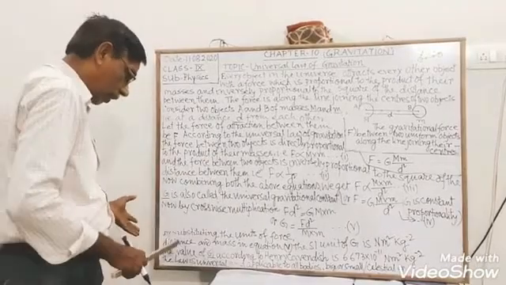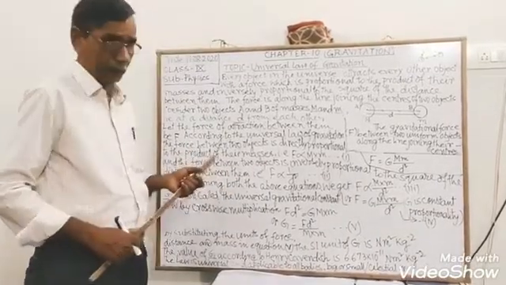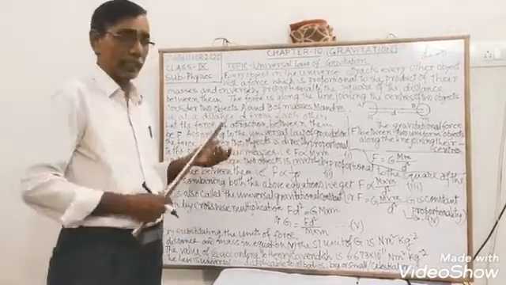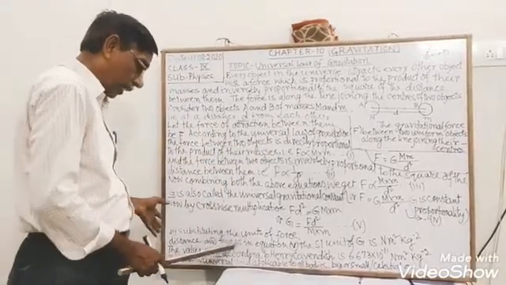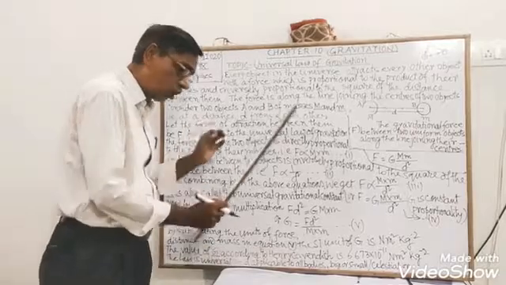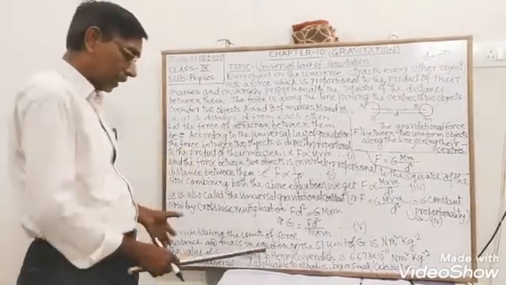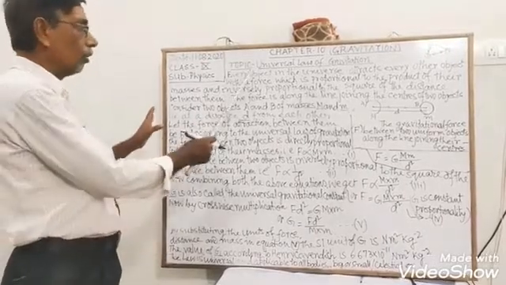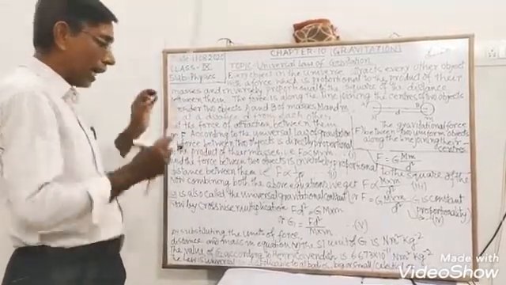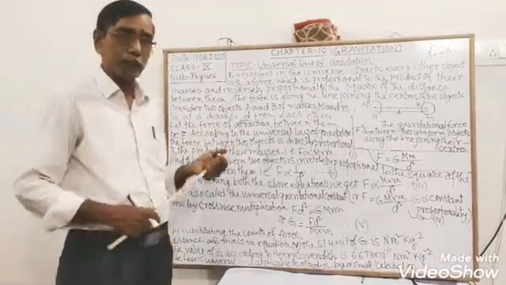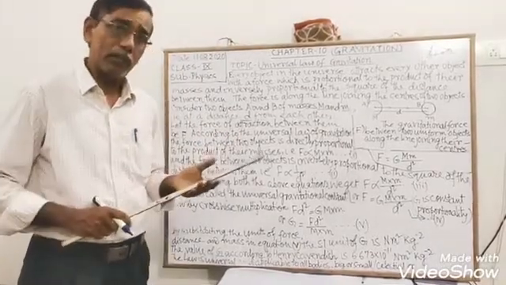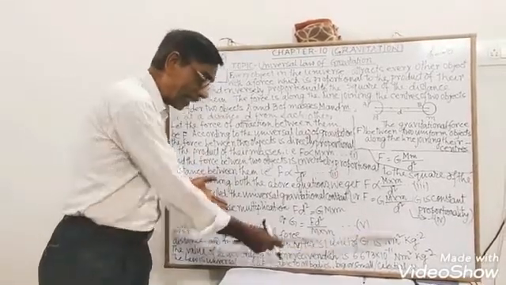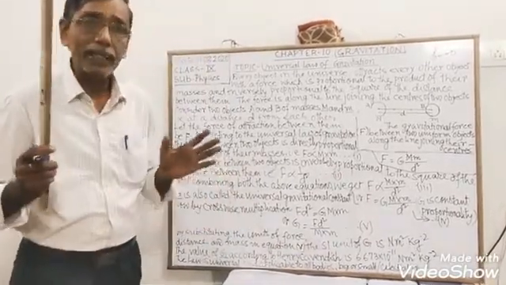Now, the law is universal. This law is universal, as already mentioned, so it is applicable to all bodies. The universal law of gravitation is applicable to all bodies, whether big or small, whether it is a celestial body or a terrestrial body.